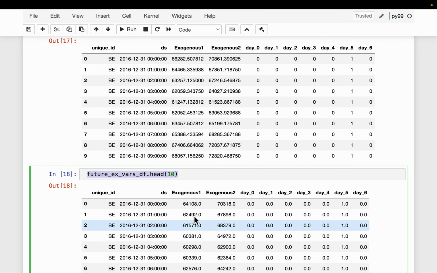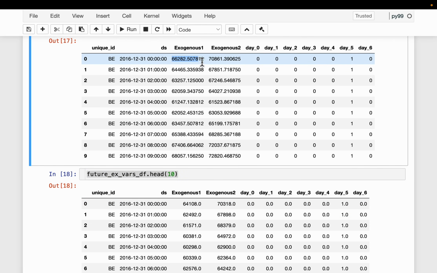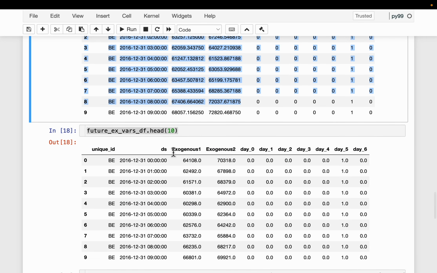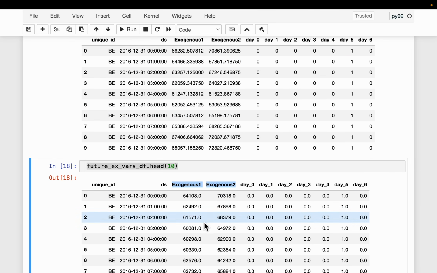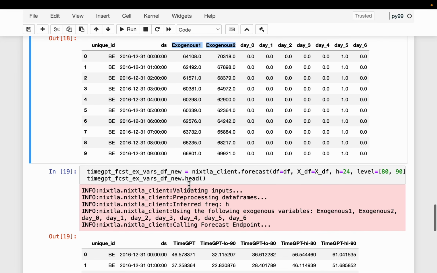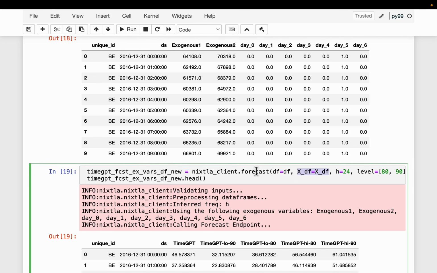As you can see, these two are different. It's for the same unique ID and timestamp. Here, these values are the forecasts, whereas these values are the actual ones. Obviously the forecasts are not exactly equal to the actual ones. And then, using these forecasted values, we are now forecasting the actual electricity price.